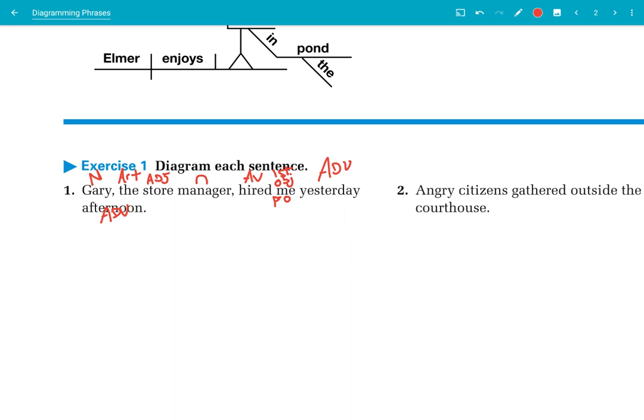Now, I've identified the parts of speech. That helps me with my diagram because I know that nouns go on flat lines, and adjectives and adverbs go underneath the words that they modify. So let's go ahead and draw this. I know that I need a subject here and a verb here. So let's go back through, make sure you've got your parts of speech here, and let's find our subjects.